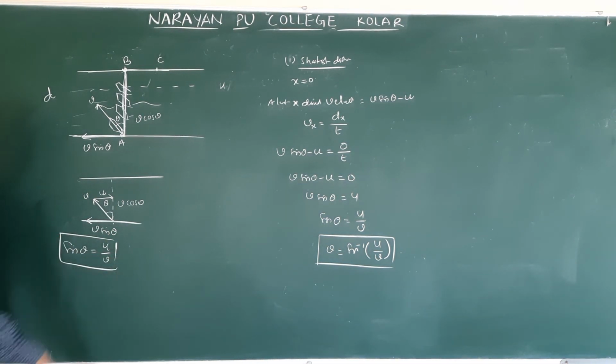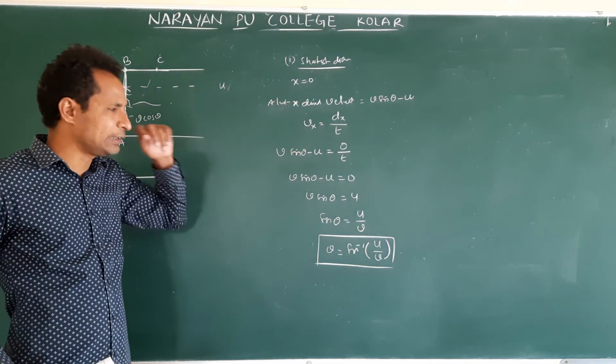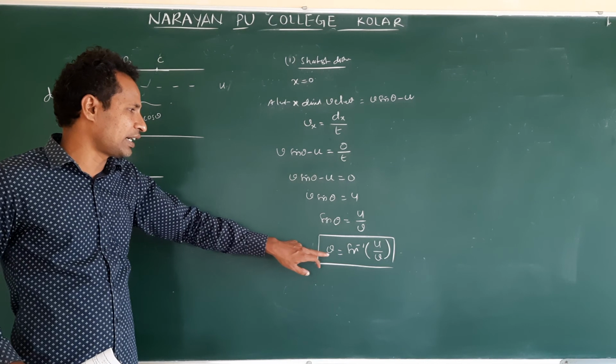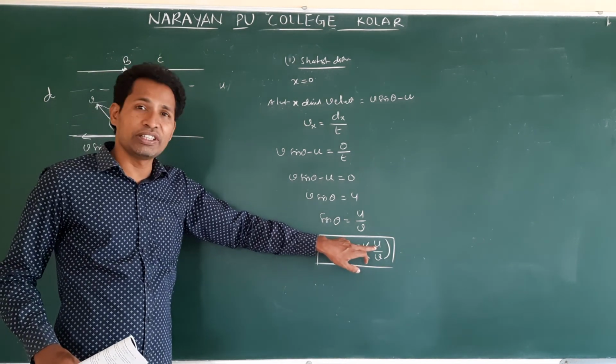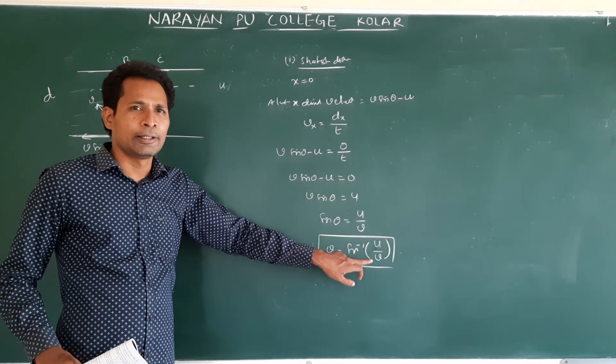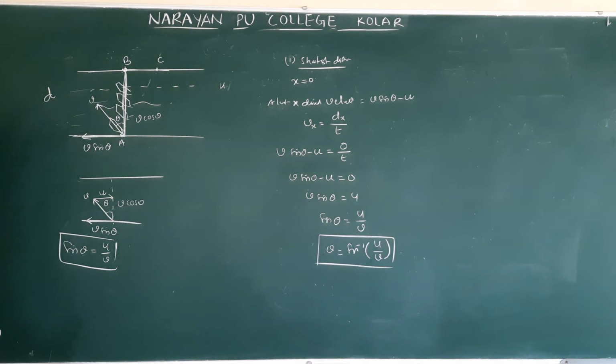Directly we get this direction. This is with the displacement concept, right? So with what angle does he have to start? Sin inverse of u by v. u is river velocity. v is boat velocity or person velocity, whatever it is. Okay. This is for the shortest distance.